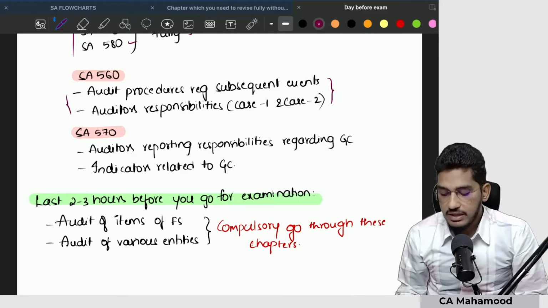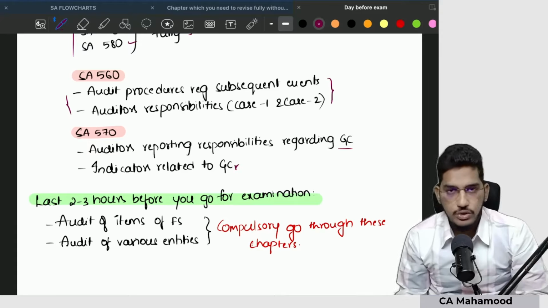So these are 2 topics you have to cover from SA 560. Then take up SA 570. Then you go through the auditor's reporting responsibilities regarding going concern. Along with that, what are the indicators relating to going concern? These 2 concepts you try to cover.